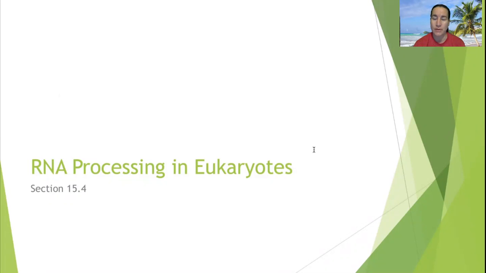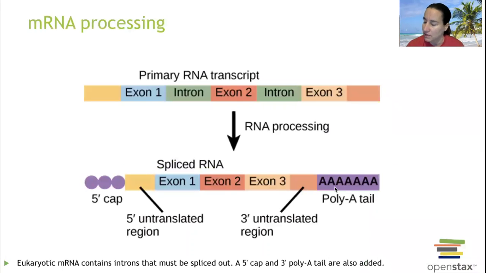So we said in prokaryotes, it's in the cytoplasm. In eukaryotes, it starts in the nucleus and needs to be transported out of the nucleus and into the cytoplasm to meet up with the ribosomes. So before it does that, it needs to be processed. I like to think of it as a rough draft, making a paper. Here's your rough draft, and here is your final polished version that's so pretty that you're going to turn into your professor.